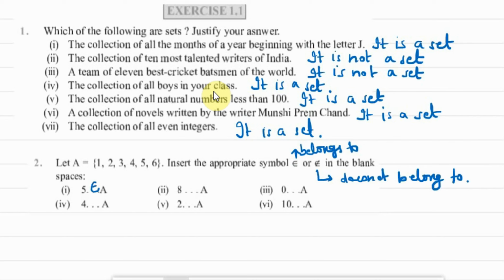Now 8 is not there in the list of elements. 8 does not belong to set A. Again 0 is not listed there. 0 does not belong to set A. 4 is listed as one of the elements. 4 belongs to set A. Similarly, 2 belongs to set A, but 10 is not an element of the set. It is not present there. Therefore, it does not belong to set A. Fine. So, we have completed question 1 and 2.